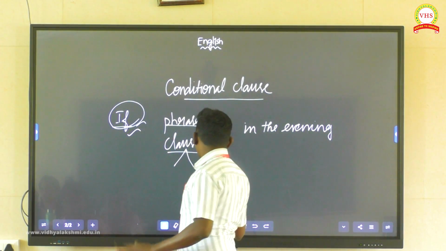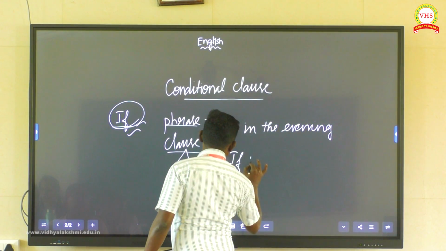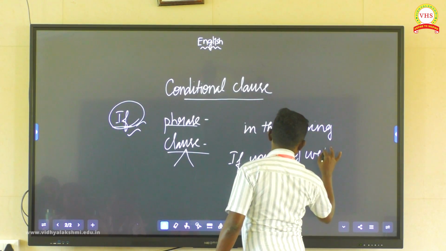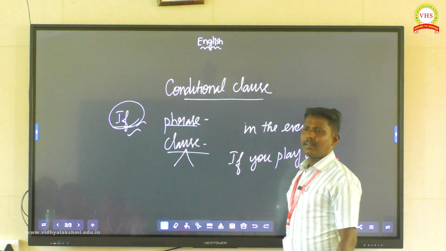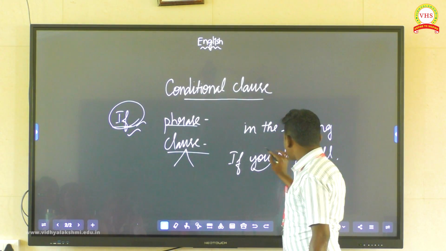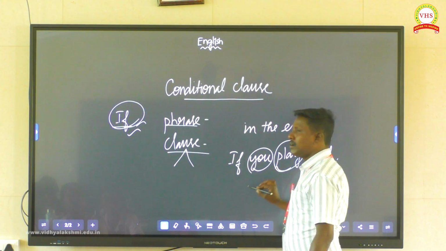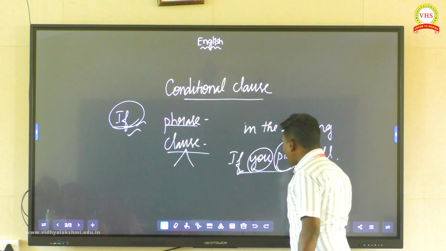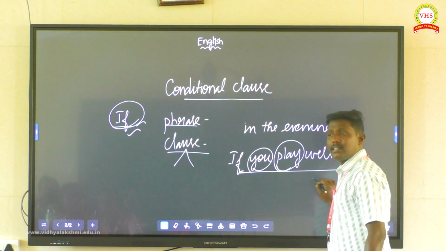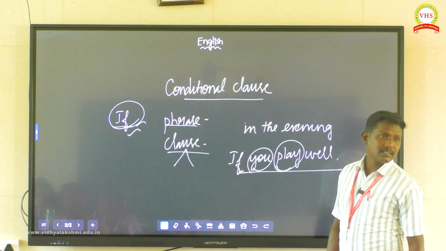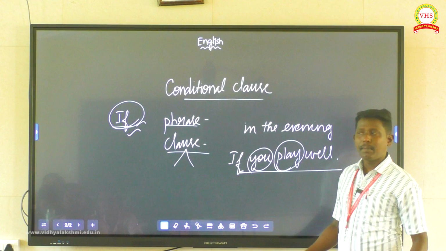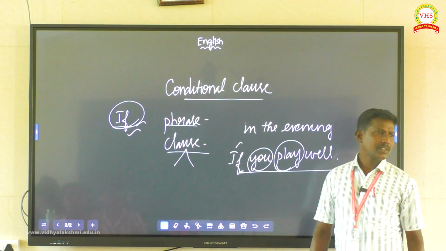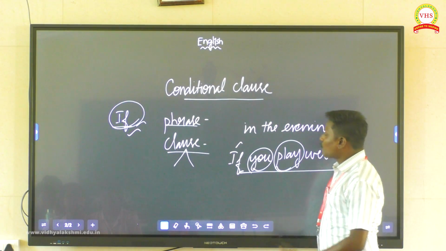For example, "if you play well." There is a subject, there is a verb, but there is no complete sense, an incomplete sentence. This clause is called a subordinate clause, or else dependent clause, or else if clause. Understand here? Okay. Next, what is the main clause?